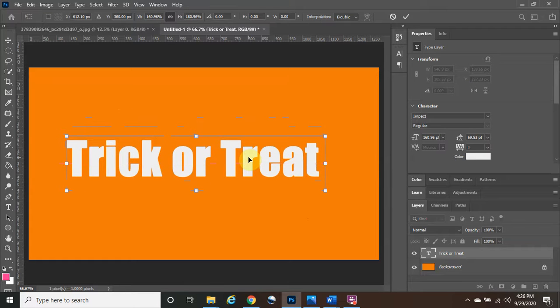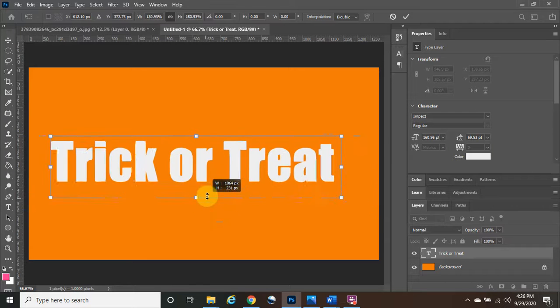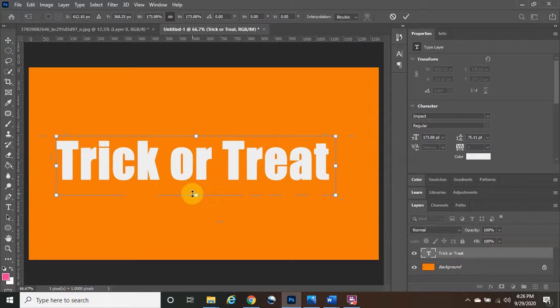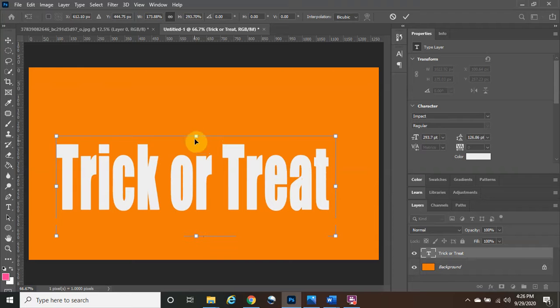And if you are using the latest Photoshop, like Photoshop 2020 like myself, they did make some changes. The new change is you have to hold Shift and drag it in order to make it not proportional. In this case, I want it not to be proportional, because if I don't hold the Shift down, it's going to stay proportional. It's going to be too big. I want to just drag it out. So I'm just going to hold the Shift button and left click, hold, and drag, just like so.